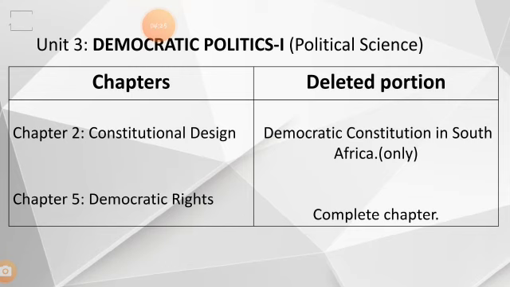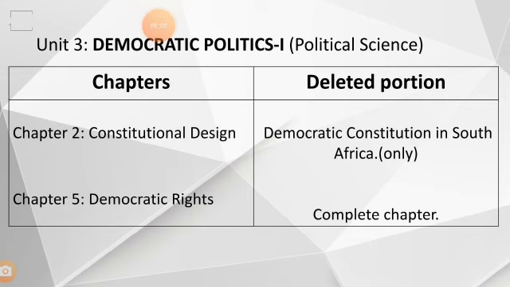Got it? I'll repeat it once again. In Constitutional Design, the content about South Africa is completely deleted, and we are moving with the Indian Constitution content and the guiding values of the Indian Constitution.